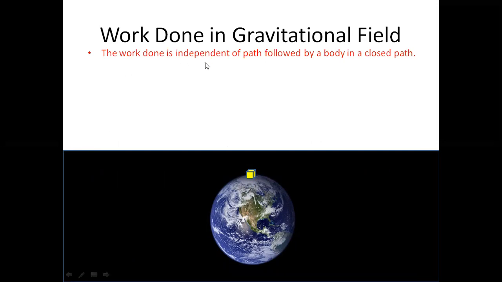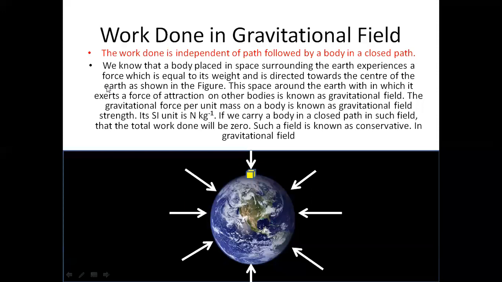The work done is independent of the path followed by a body in a closed path. That means no matter which path you choose, the work done will remain the same, and it will remain the same because of this gravitational field which surrounds the Earth. Let us read about it.